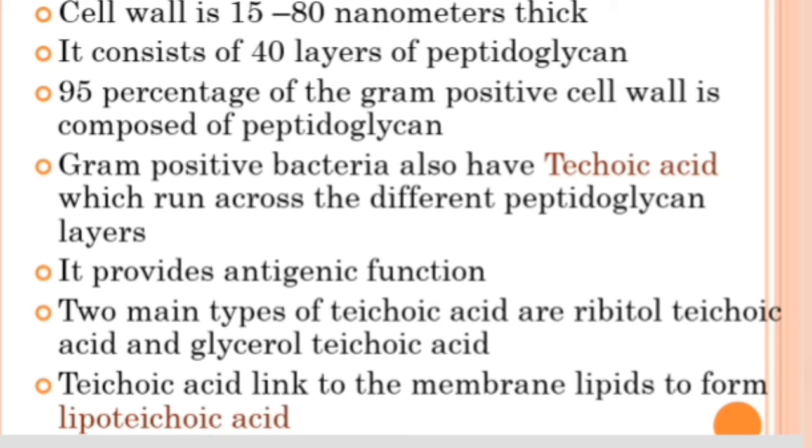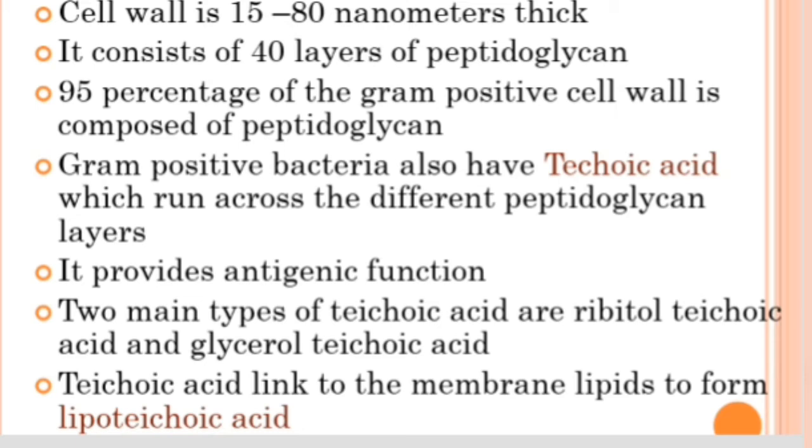In addition to peptidoglycan, gram positive bacteria have a special material called teichoic acid. This teichoic acid is present in different layers of the peptidoglycan, and it helps provide antigenic function to the bacteria. Mainly two types of teichoic acid are present, ribitol teichoic acid and glycerol teichoic acid.